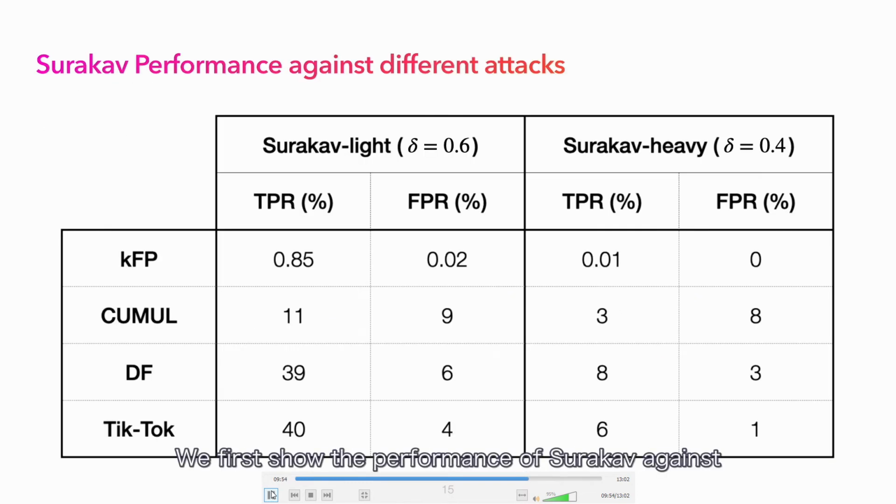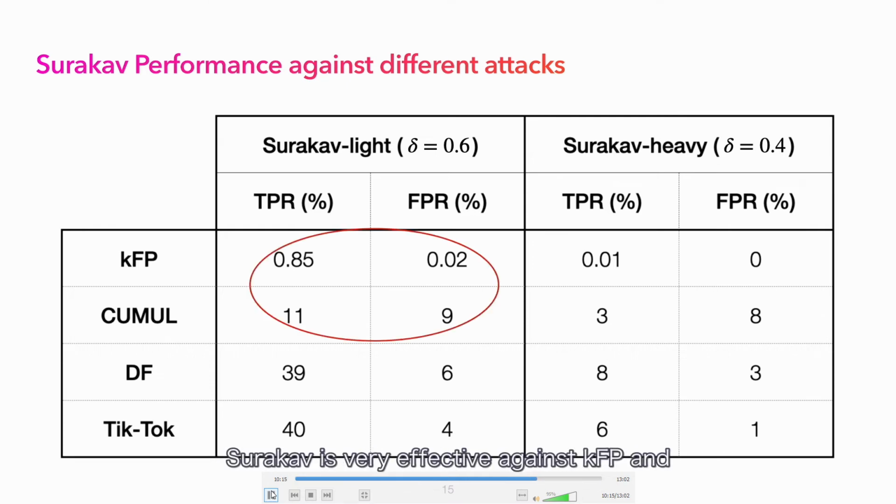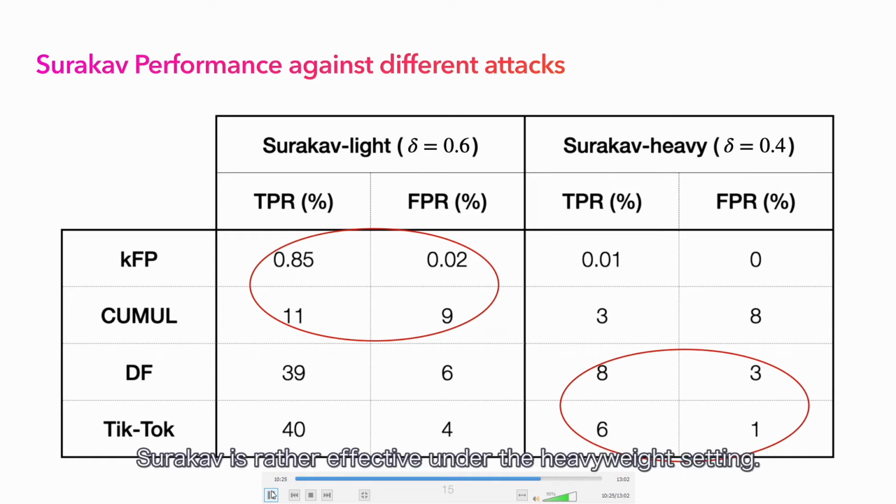We first show the performance of Surakav against different attacks. We present Surakav at two overhead levels by adjusting the parameter delta to 0.4 and 0.6 respectively. As a baseline, all the attacks can achieve over 90% accuracy on the undefended dataset. As shown in this figure, Surakav is very effective against KFP and QMU, even under the lightweight setting. For stronger attacks like DF and TikTok, Surakav is rather effective under the heavyweight setting.